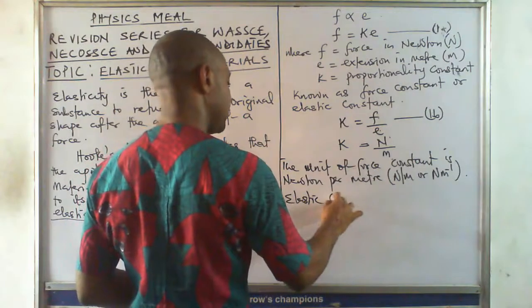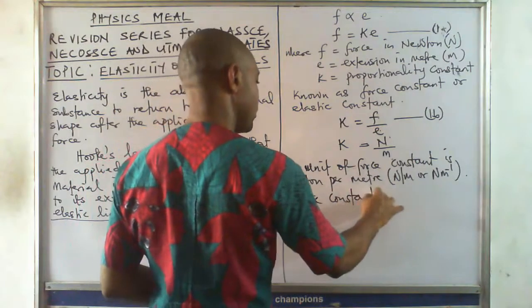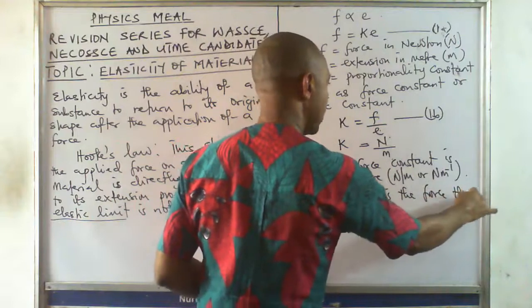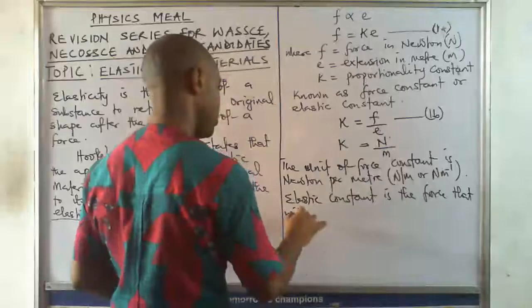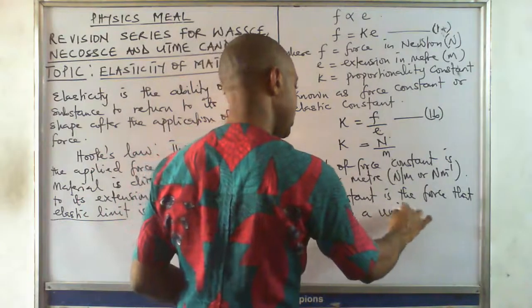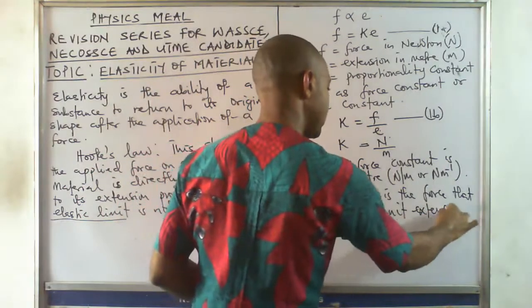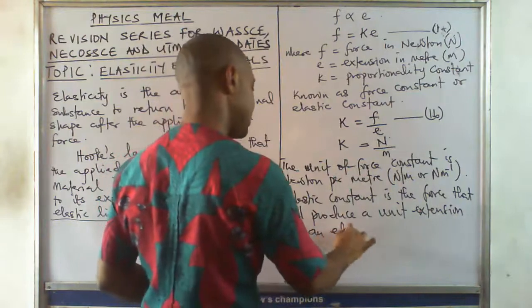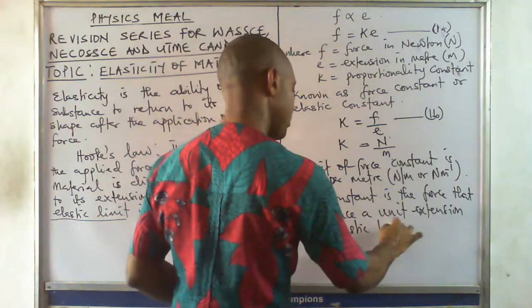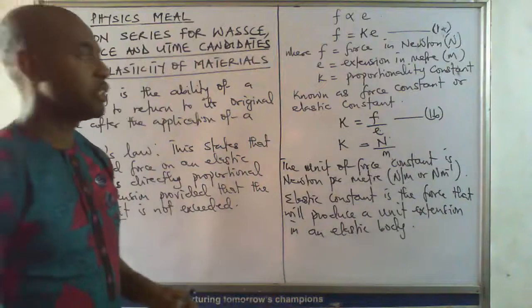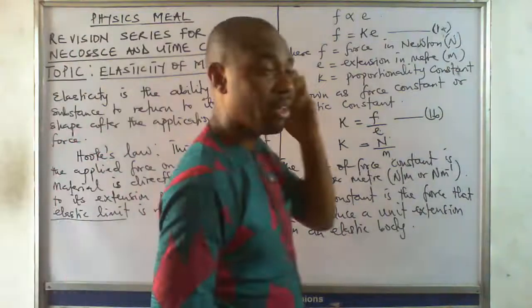The elastic constant is the force that produces a unit extension in an elastic body. The force that will produce a unit extension in an elastic material or elastic body.